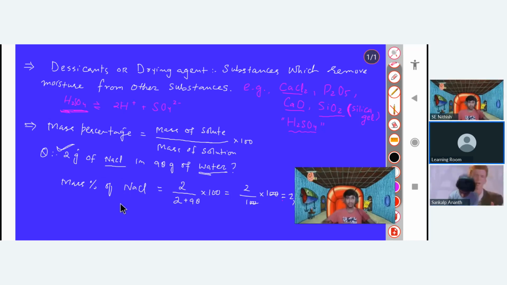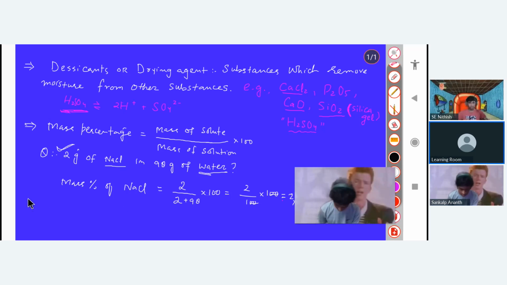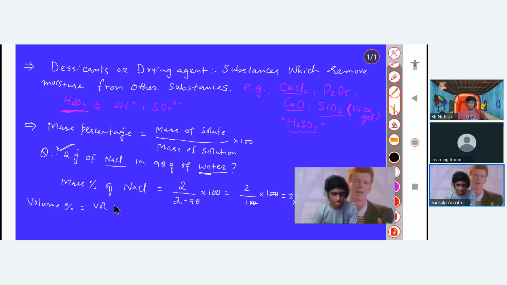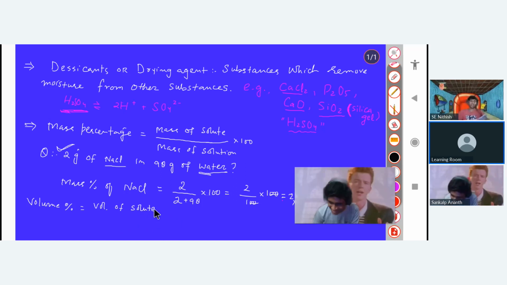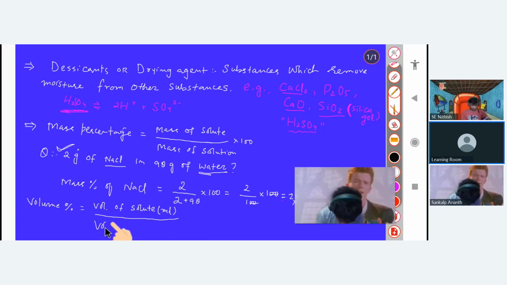Yes, sir. Okay, then can you tell me how to calculate the volume percentage? This was the mass percentage. How to calculate the volume percentage? Volume of the solute by volume of solution into 100. Exactly. So you will write the volume of solute, that is given in milliliters, and you will divide it by the volume of solution, and then multiply it by 100, right? Yes, sir. You write down this.